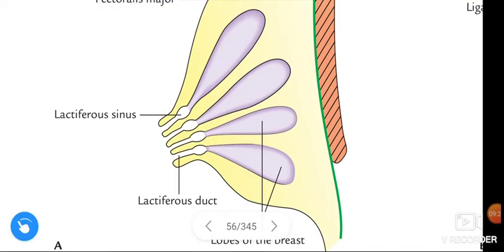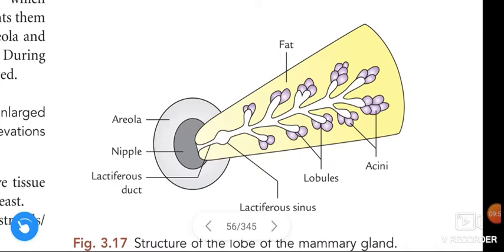See this figure, guys. This figure tells about the parenchyma of the breast. Each breast consists of 15 to 20 lobes, and these lobes are arranged in a radial fashion like spokes in a wheel, and they converge at the nipple. All these lobes converge at the nipple.